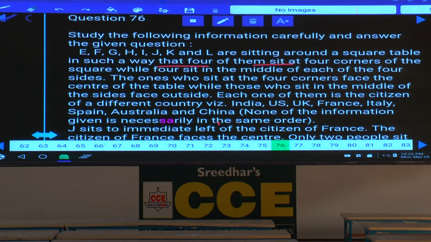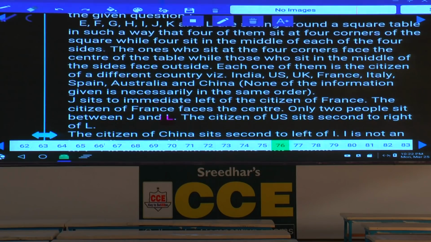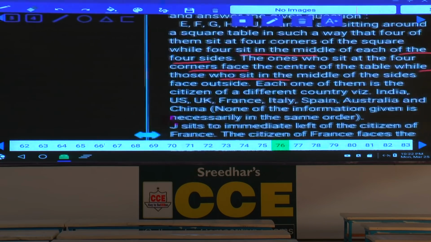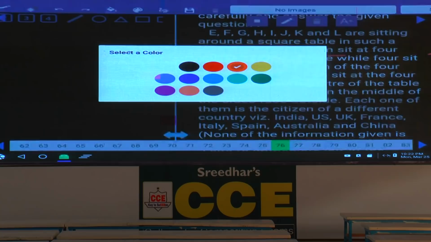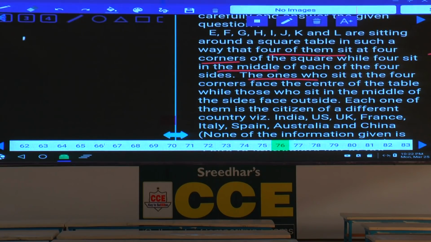Then what is the other information here? Those who sit at the 4 corners face the center, while those who sit in the middle of the sides face outside. And each one of them is a citizen of a different country. 8 persons, 8 different countries are clearly given. Now first we need to draw the diagram. What is the diagram here? A square table. In the square table, how many persons are there? 8 persons: 1, 2, 3, 4, and 5, 6, 7, 8.